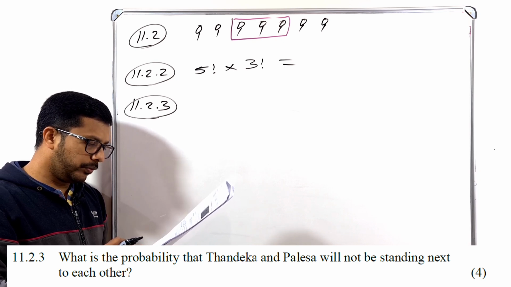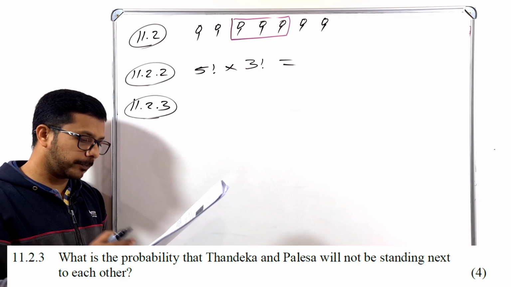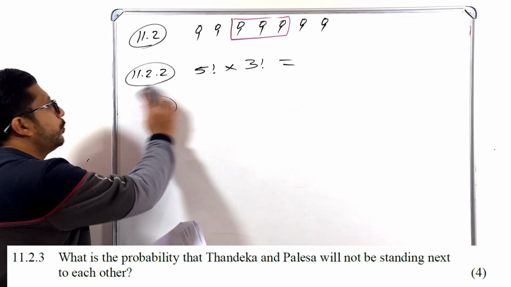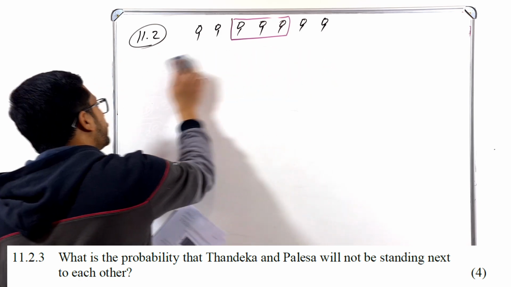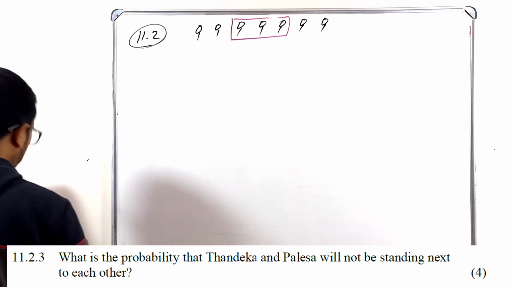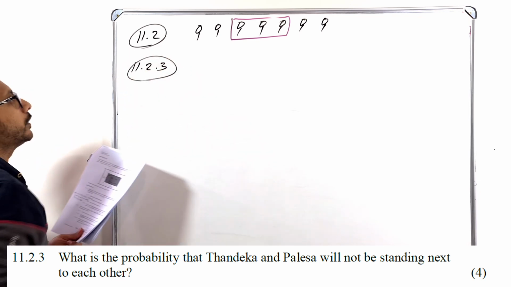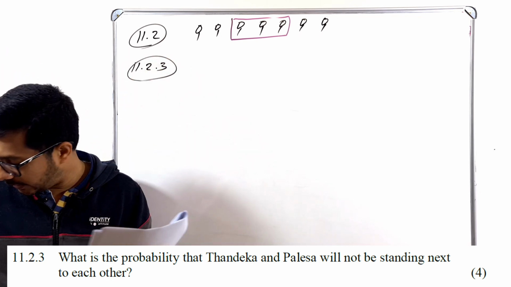So how can you find that one, guys? Let me draw that one once more. 11.2.3. So here this is not the scenario.